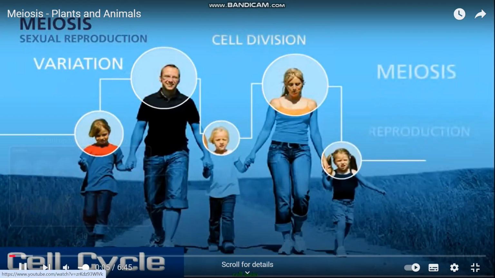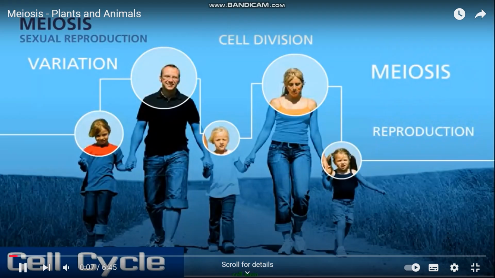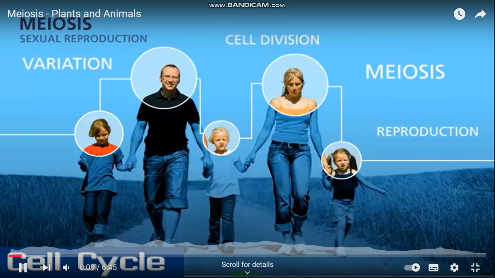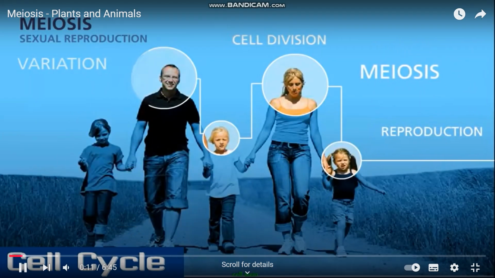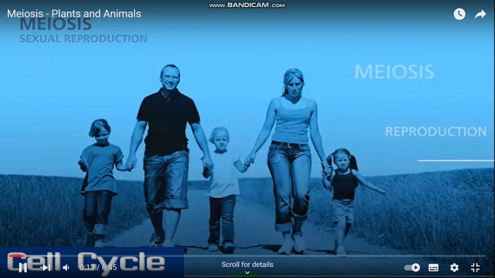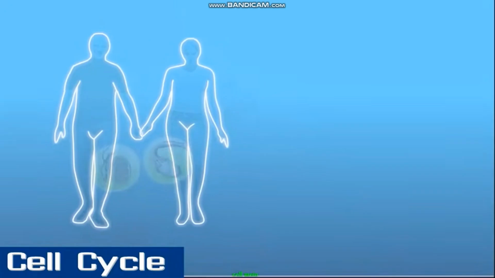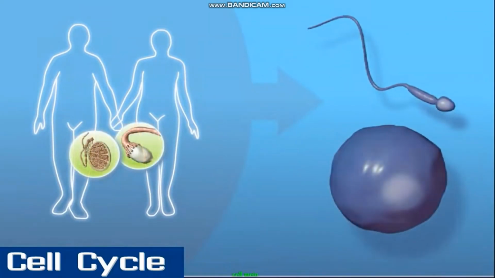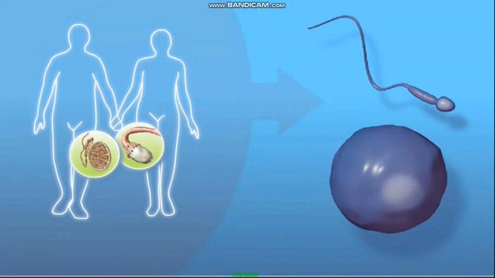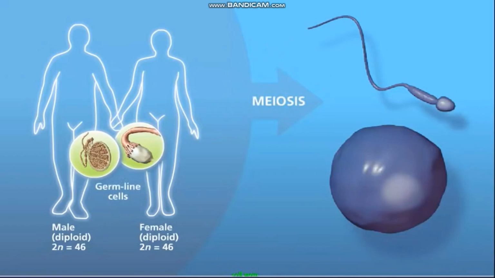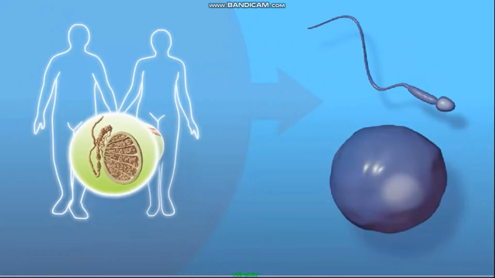Or why some siblings look so different from each other? The answer lies in the process of meiosis, which generates the gametes for reproduction. Meiosis is the process by which haploid cells are produced from a diploid cell. For this to occur, the chromosomes must be correctly sorted and distributed in a manner to create genetically unique cells with half the number of chromosomes as the original cell.